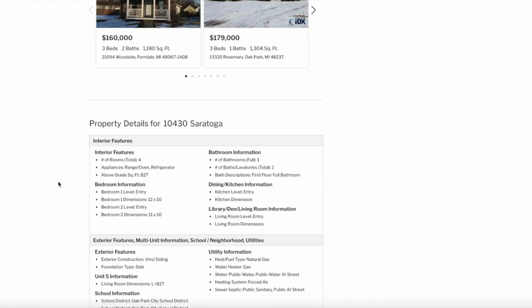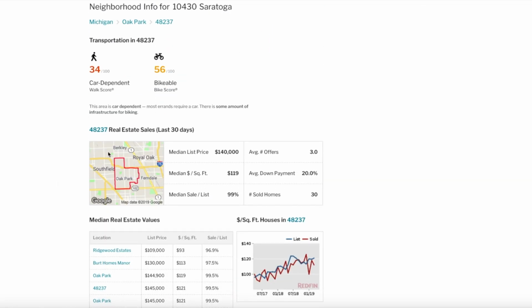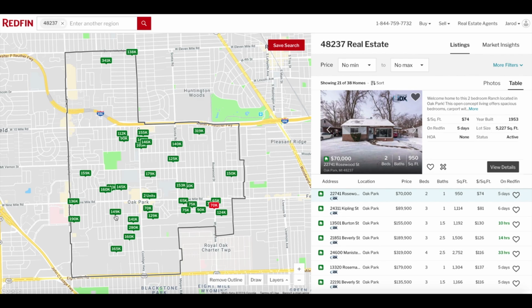And what I'm going to do is scroll all the way down to the very bottom, and it shows you here, based on that zip code, a little neighborhood with a map. Now when we click on that, it automatically outlines what it's calling that neighborhood.